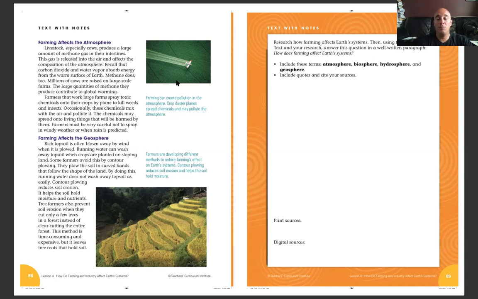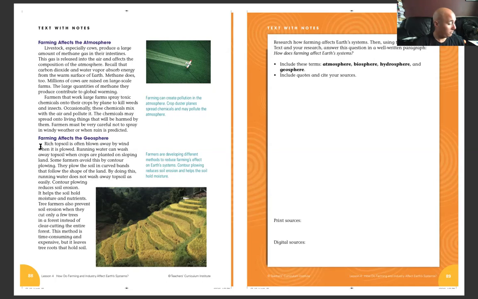Okay, and here we have this picture here. The caption says, farming can create pollution in the atmosphere. Crop duster planes spread chemicals and may pollute the atmosphere. Okay, and our last section for today, farming affects the